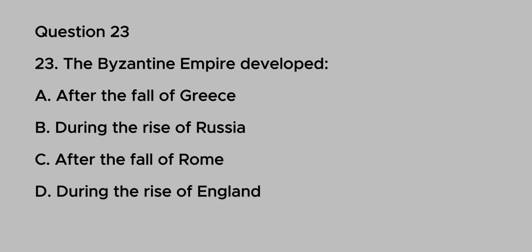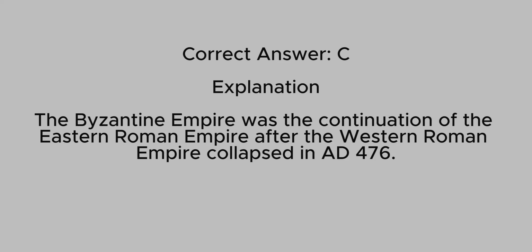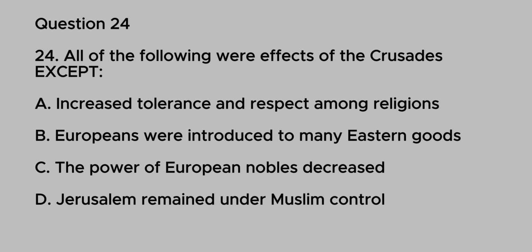Question 23. The Byzantine Empire developed A. After the fall of Greece. B. During the rise of Russia. C. After the fall of Rome. D. During the rise of England. Correct answer, C. Explanation. The Byzantine Empire was the continuation of the Eastern Roman Empire after the Western Roman Empire collapsed in AD 476.